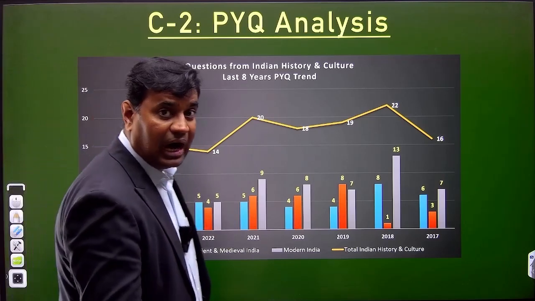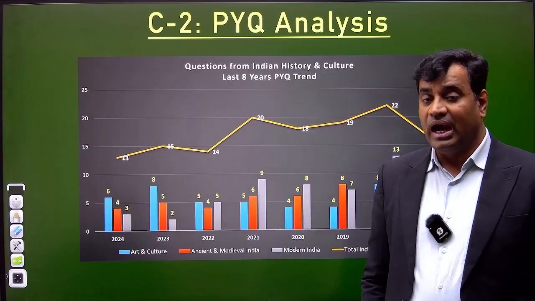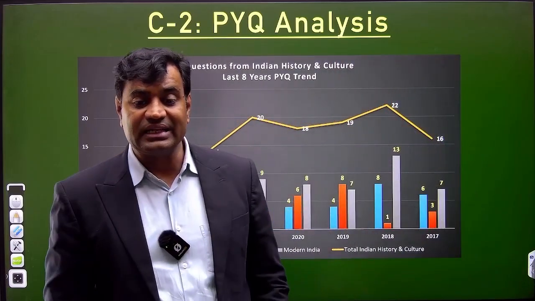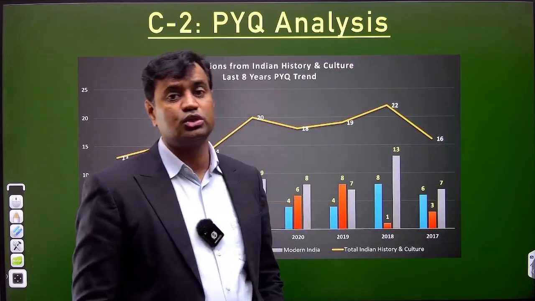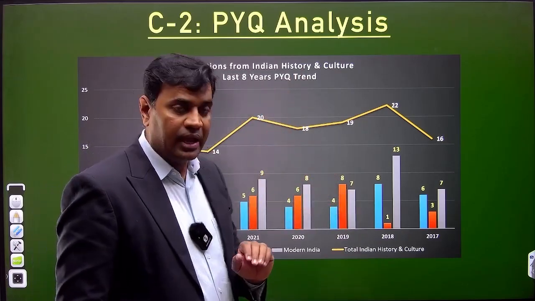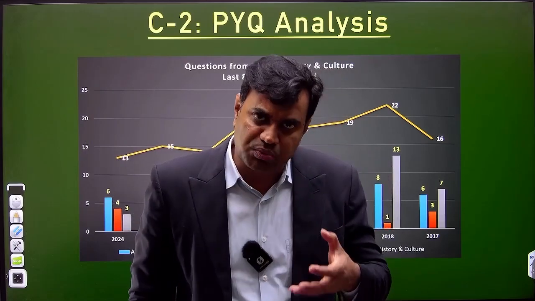That means art and culture is given more weightage in this examination, and therefore you need to give more and more importance to art and culture. This is very important to be done, and this is the trend, you know. So through PYQ analysis, you get to know the areas and the components to be focused on more. Clear?